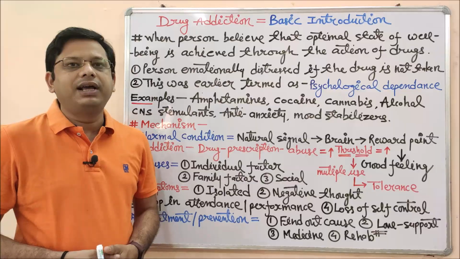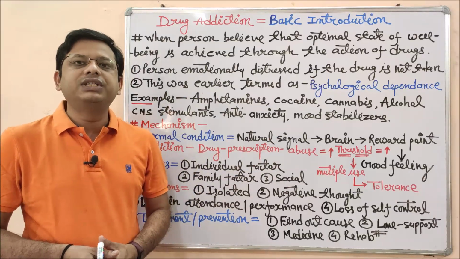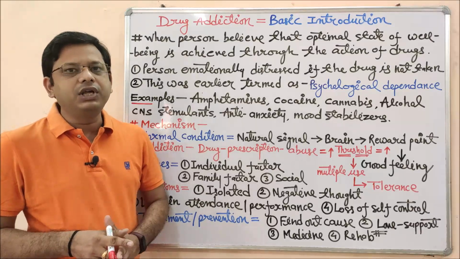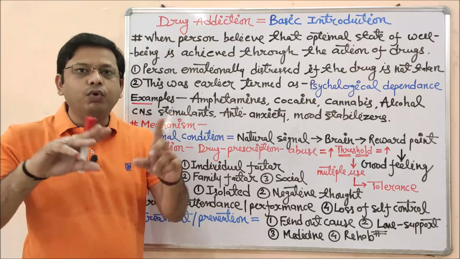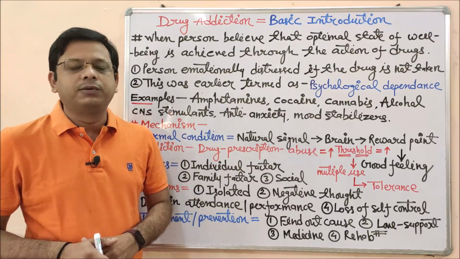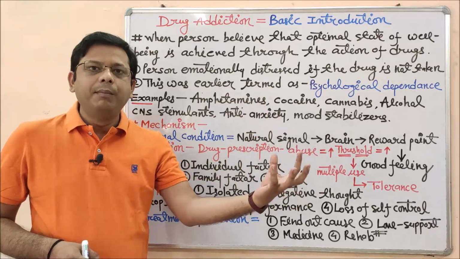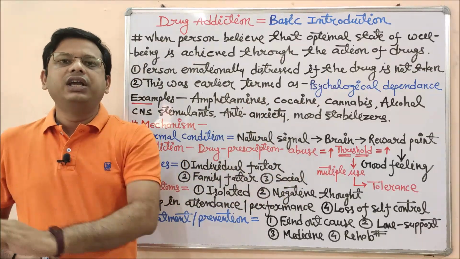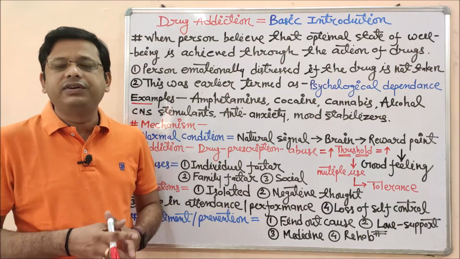Next one is mood stabilizer. Although all come under CNS drugs, mood stabilizers are those drugs which can stabilize your mood. What is the meaning of stabilization of mood? Suppose someone has mood swings, we can say bipolar disorder. In one phase he is very excited, very happy, but just a few minutes later he or she will feel shallow, sad, dull, or some other such state.